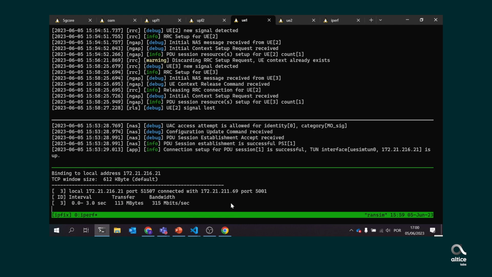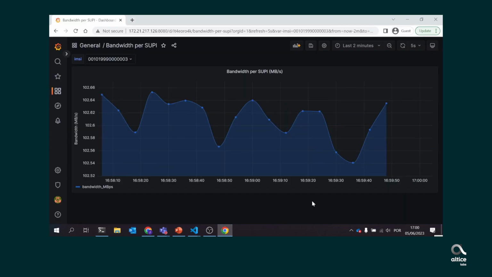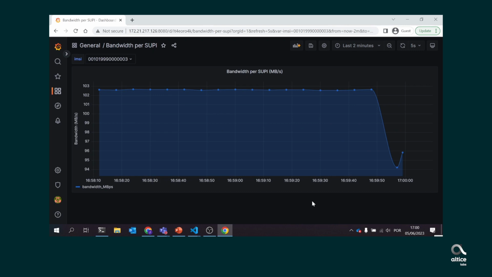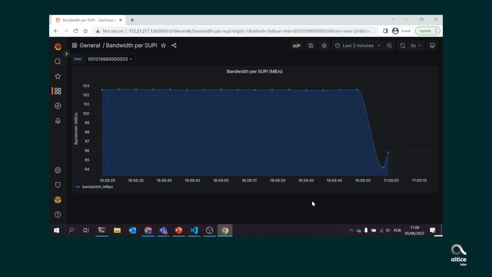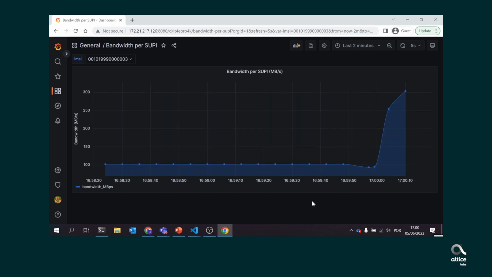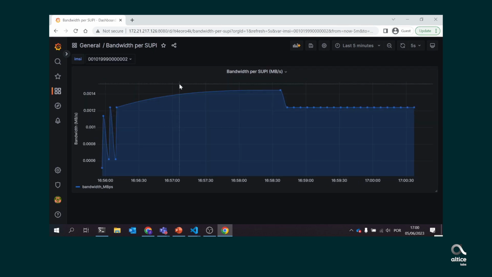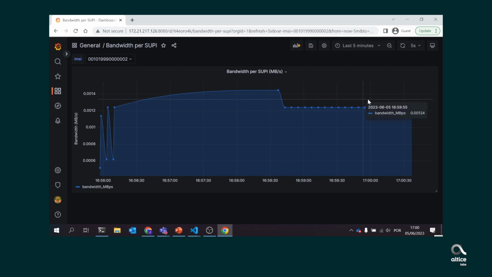We can change the graph timescale to see the last minutes for UE1 and see the changes from 400 megabits per second to 300 megabits per second, then 100 Mbps and 300 megabits per second. The UE2 continues generating and receiving its traffic freely.